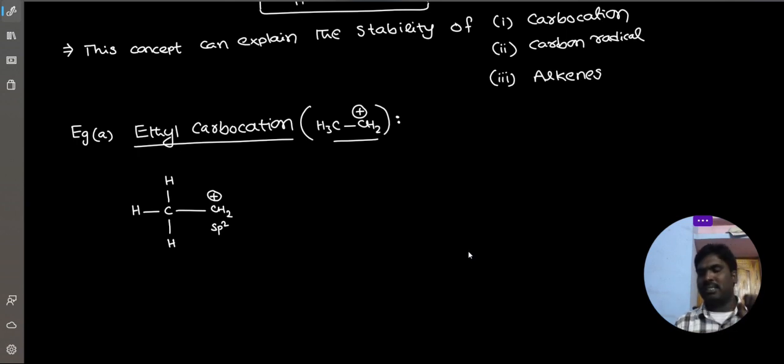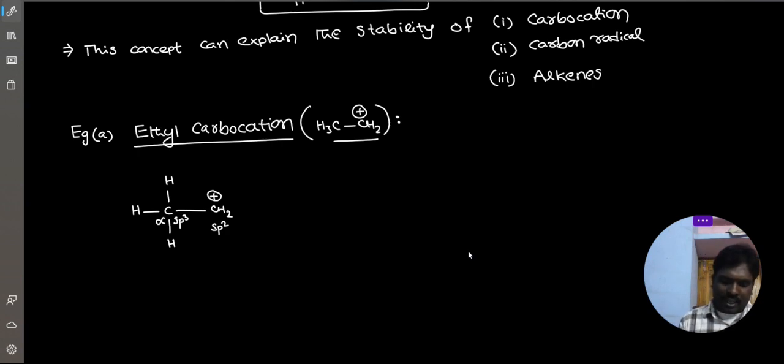Three sigma bonds means 6 electrons, less than 8, deficient. Now the adjacent carbon is purely 4 sigma bonds, sp3 carbon. Can we say it is alpha? No doubt at all, it is alpha. So the carbon adjacent to sp2 carbon is sp3 carbon, no doubt it is alpha carbon.